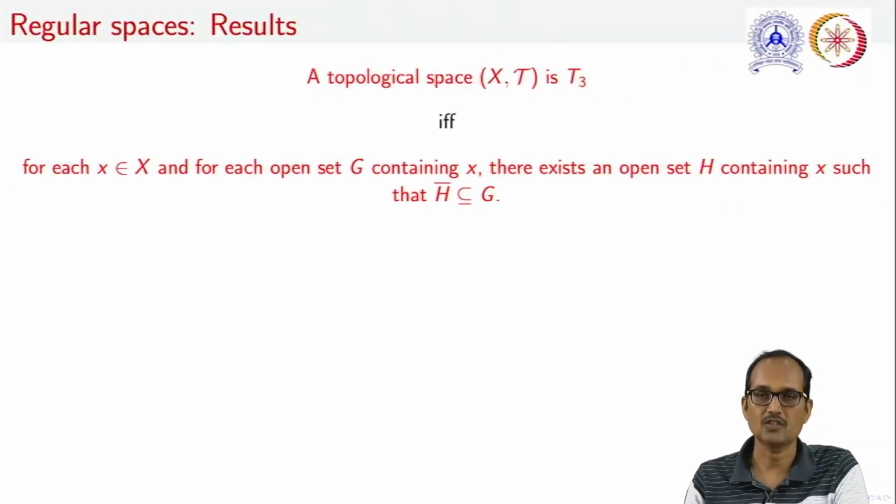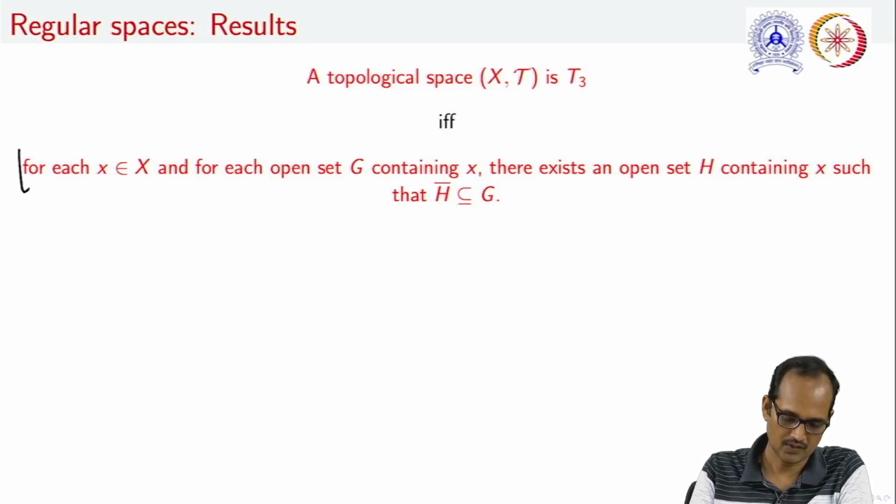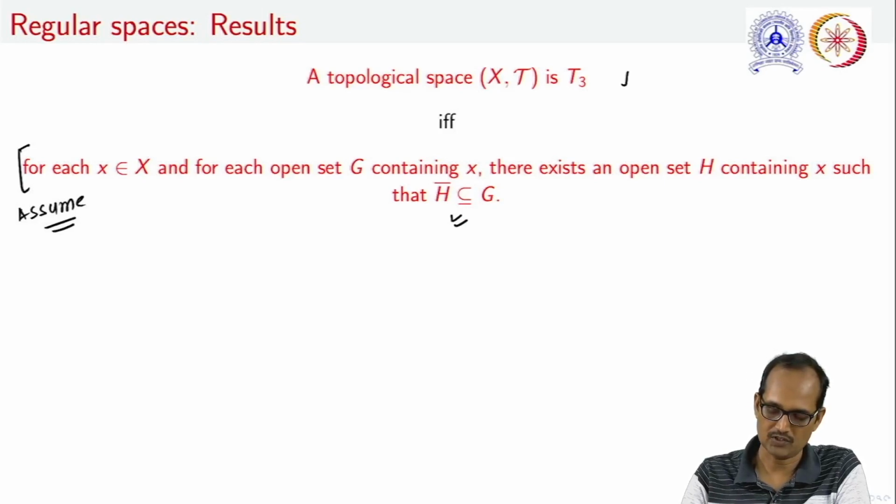Let us see the proof of the converse part. In order to prove the converse part, let us assume that for each x in X and for each open set G containing x, there exists an open set H containing x with the property that closure of H is a subset of G. Now we have to justify that this topological space is a T3 space.